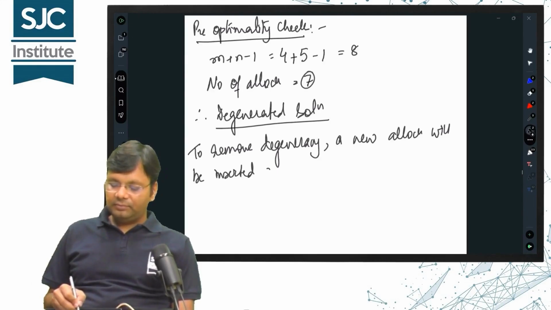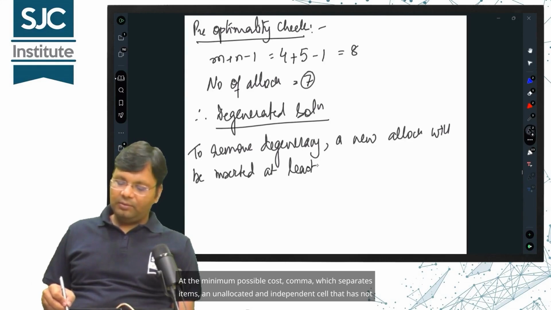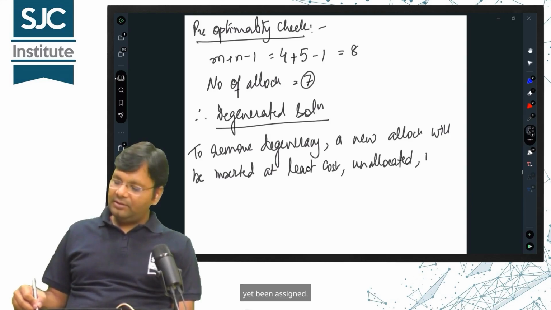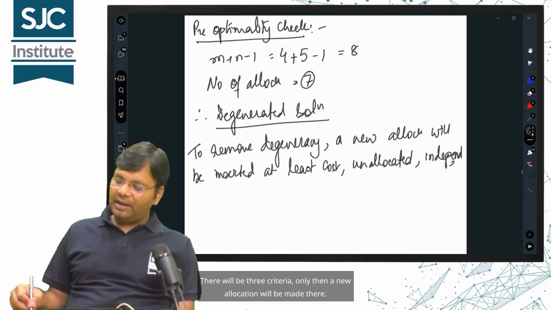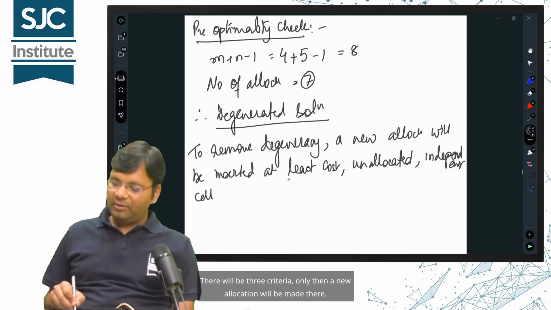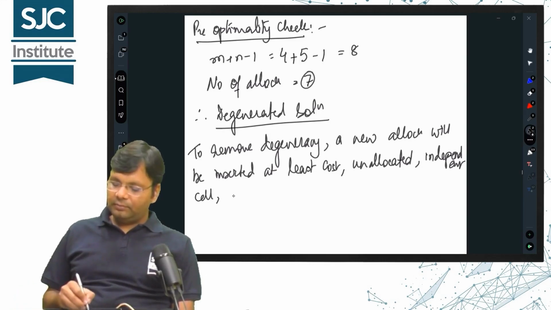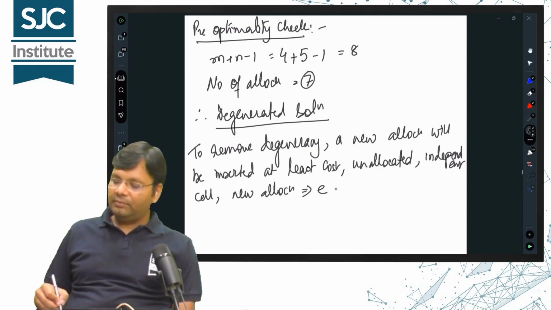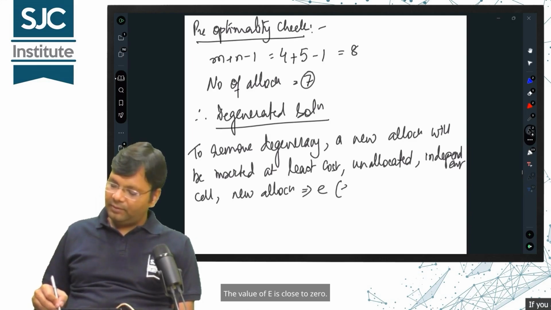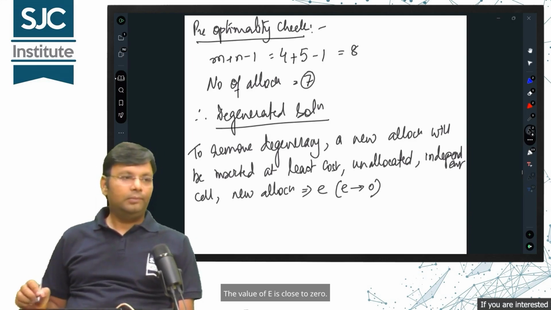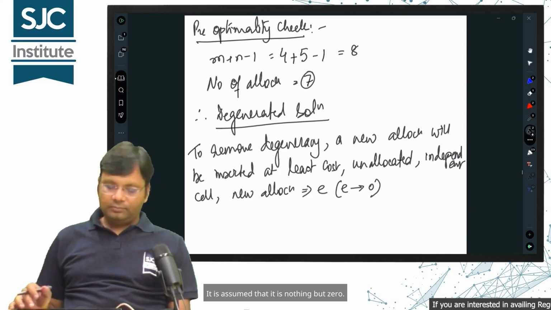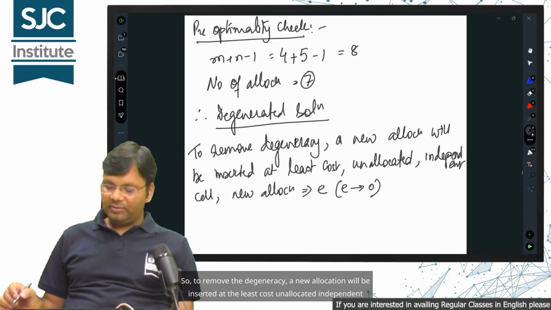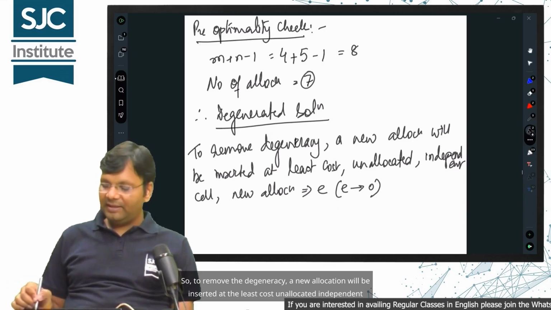Where will we insert it? At the minimum possible cost, in an unallocated independent cell that has not yet been assigned. There will be 3 criteria, only then a new allocation will be made there. What will that new allocation be? The new allocation is E. This is also called epsilon. The value of E is close to 0. It is assumed that it is nothing but 0. So, to remove the degeneracy, a new allocation will be inserted at the least cost unallocated independent cell.